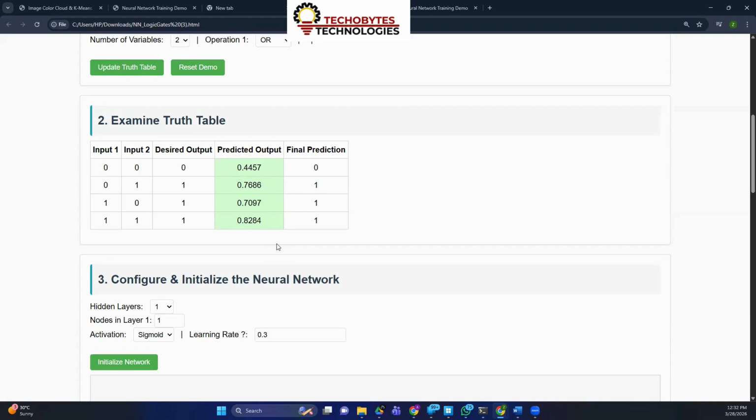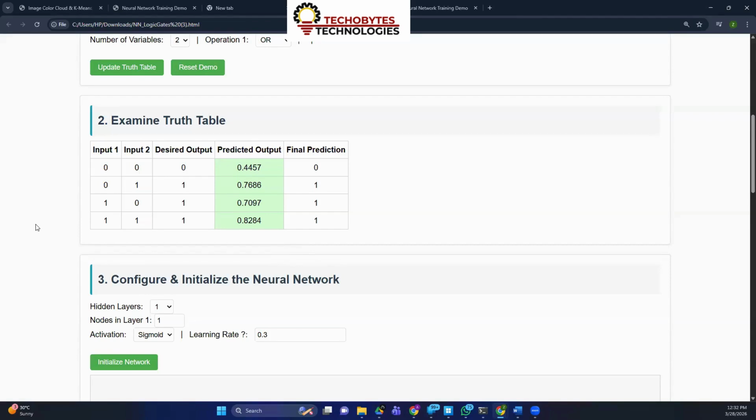For a human being, it is very easy. I know 0 and 0, OR means 0, and 0 1 means 1, and 1 0 is 1, 1 and 1 is 1. We know it as simple as that. For a computer, it is doing all this tamasha to find out the answer.